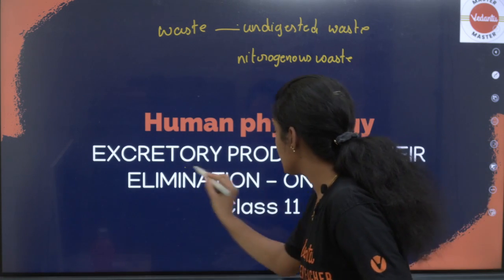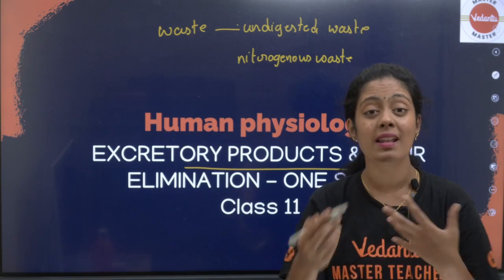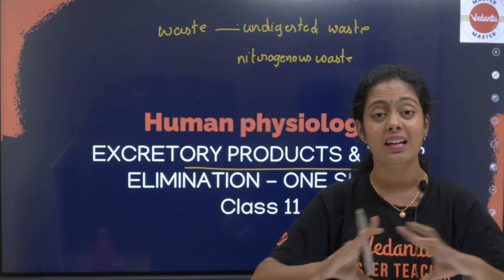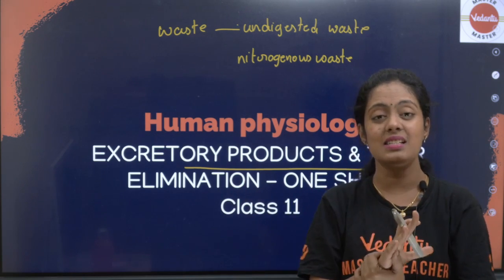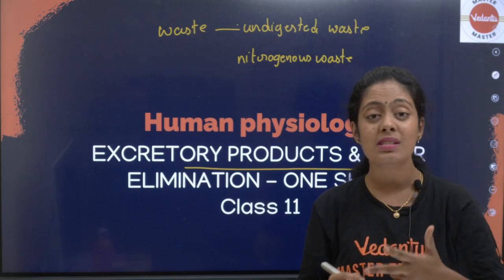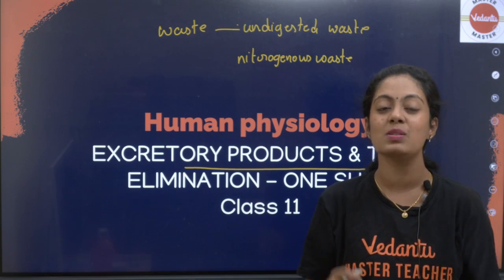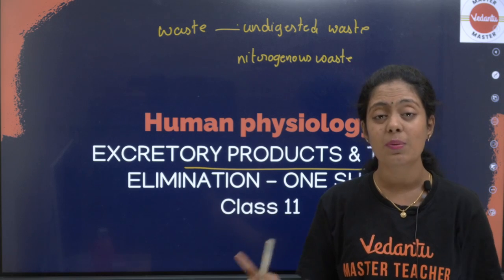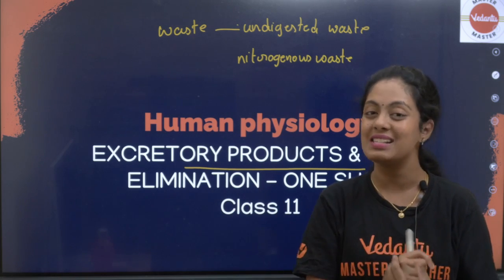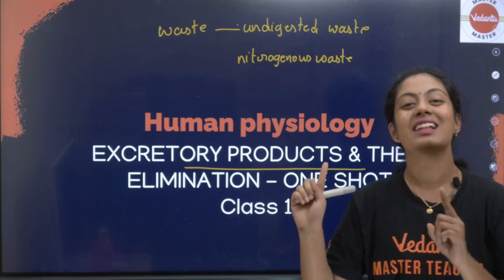What are the different kinds of excretory products? How are they eliminated? We are going to understand the entire human excretory system. We are going to study the nephron and the physiology of urine formation. This is a very important topic from which long answers come, and this topic is very important for your NEET exam also, pasangala. Come on, let's rock the session.